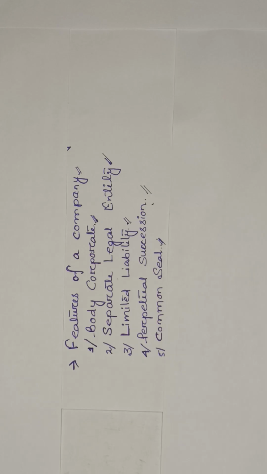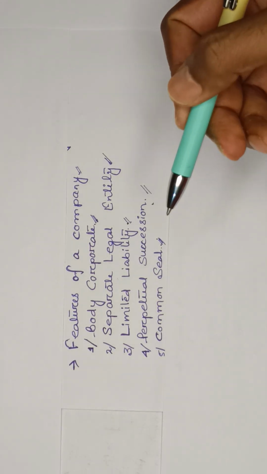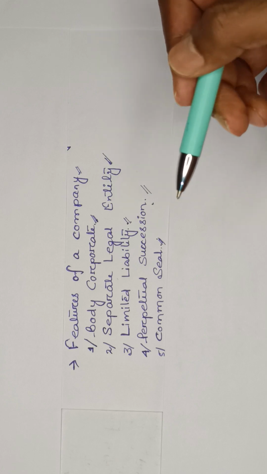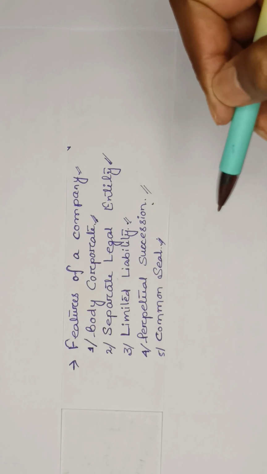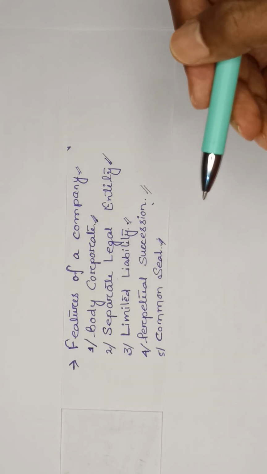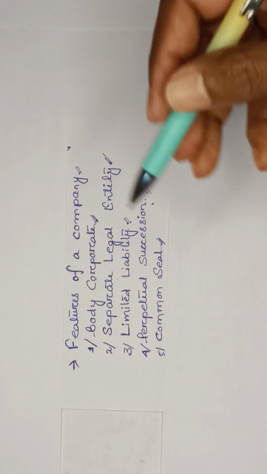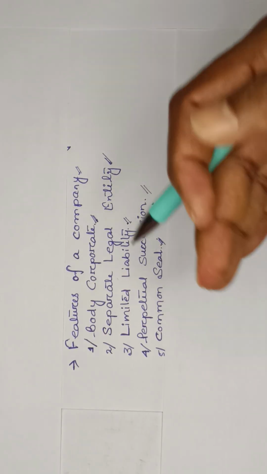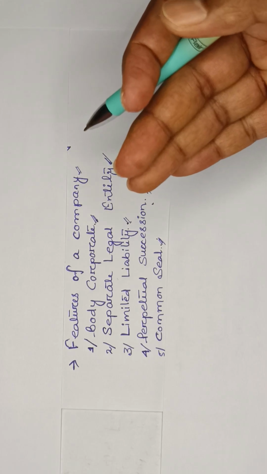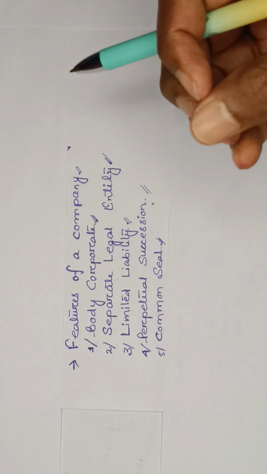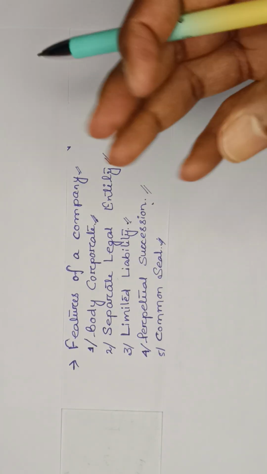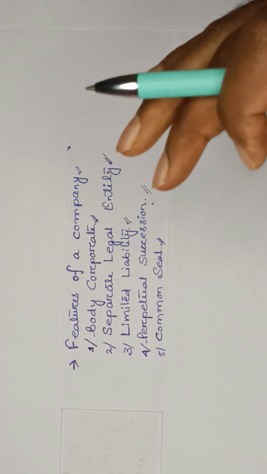Then another one is perpetual succession. What happens in case of a company form of business? A company is an artificial person created by law and continues to exist irrespective of change in its membership. Sometimes there will be a change in the membership. There will be death or insolvency of a member, but this is not going to affect the running of the company. So the company will run for a long period of time.